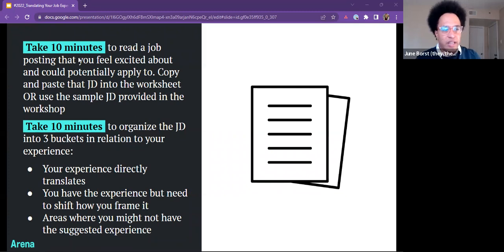Take 10 minutes to read a job posting that you feel excited about and could apply to. Copy and paste that job description into the aforementioned worksheet in the Arena Toolbox, or use the sample job description provided in the workshop. Take 10 minutes to organize the job description into the three aforementioned buckets, which we've listed here again. These are your experience directly as it translates, the bucket for the experiences that you have but need to shift the framing, and then the bucket where you have experiences that are not exactly the suggested ones.